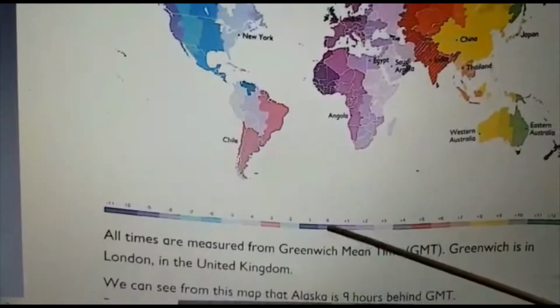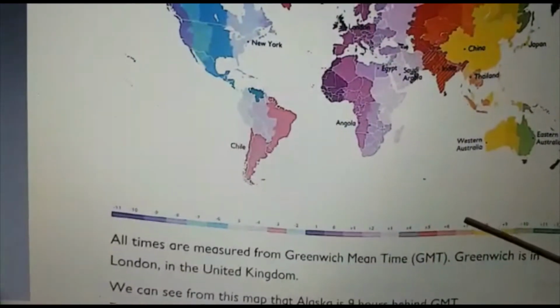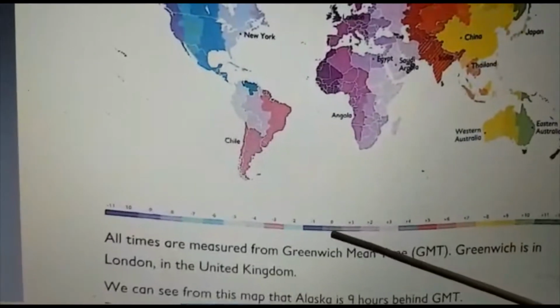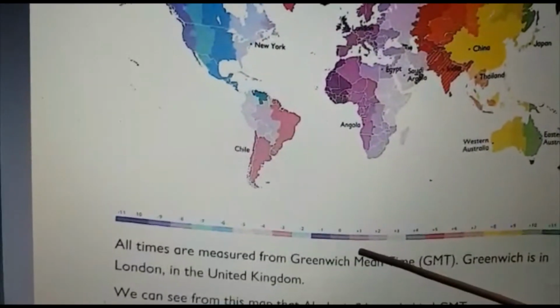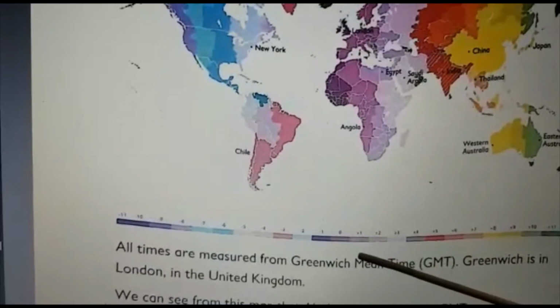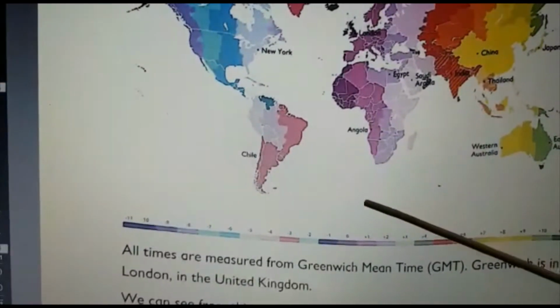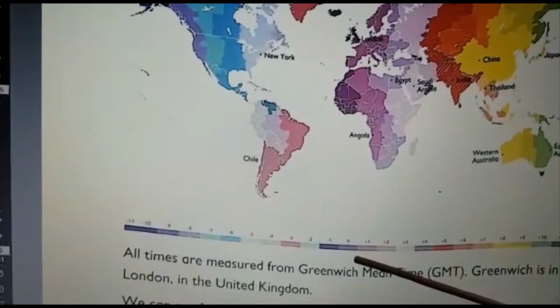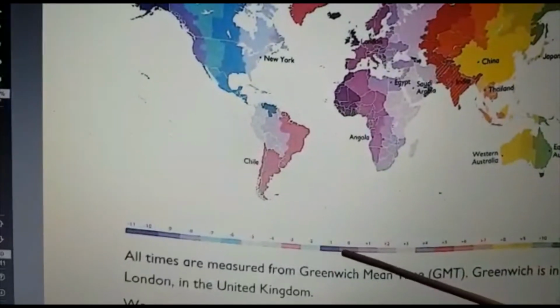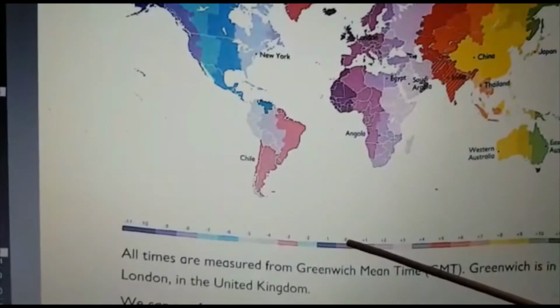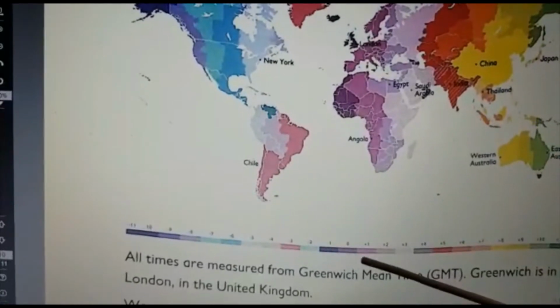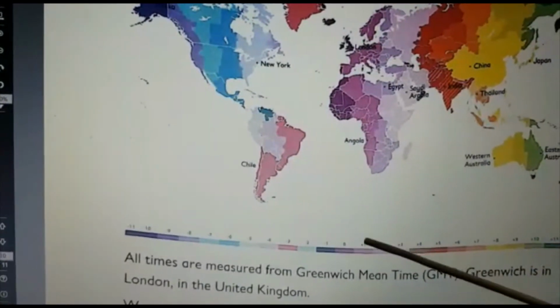Positive means this time is ahead. Suppose I am saying about Angola, plus 1 means, if here it is 11 o'clock, here it will be 11 plus 1, 12 o'clock.